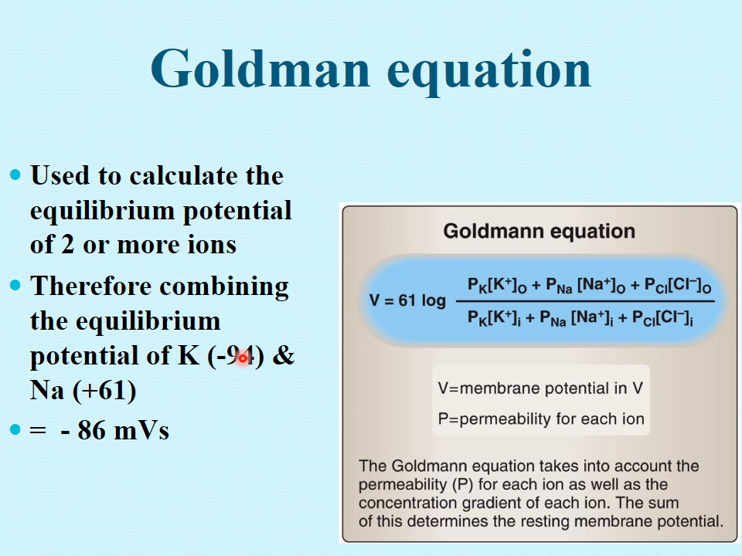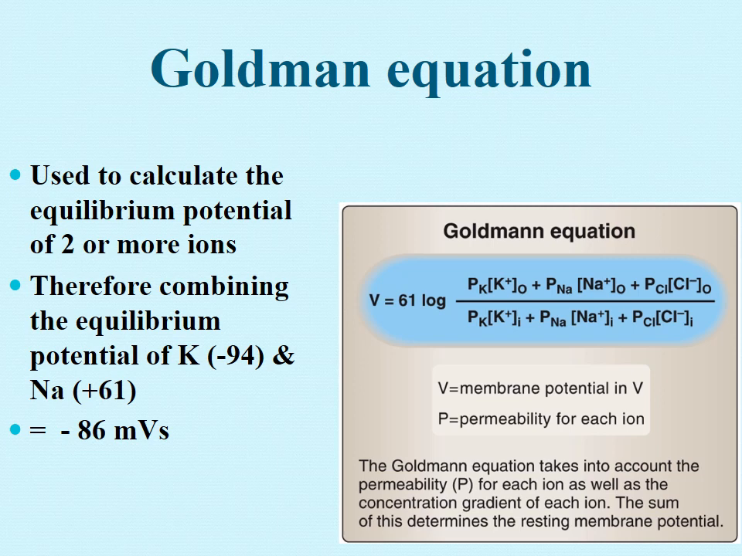Now you can see, since there is more than one ion, we will not talk about the chloride ion because it is not concerned in the resting state. I told you that chloride permeability is not affected, so it is not responsible for the generation of RMP. So only two ions we will be discussing, and we are adding the two ions. We are not adding only their concentration.